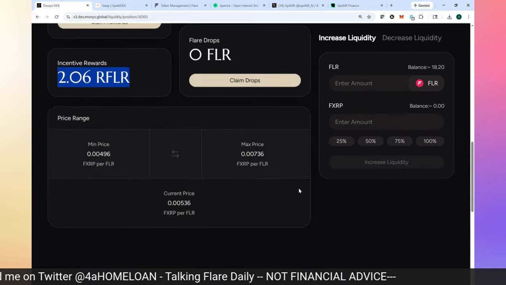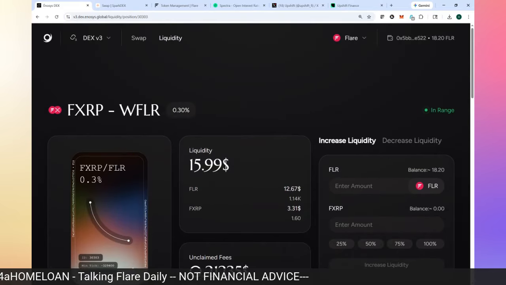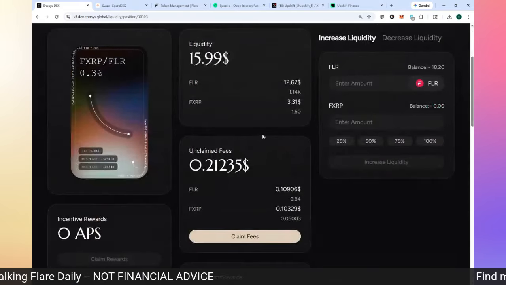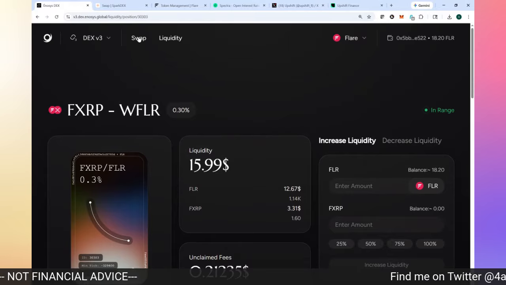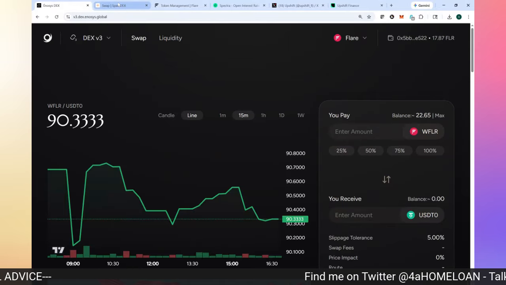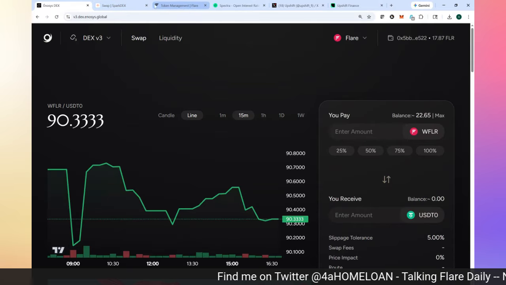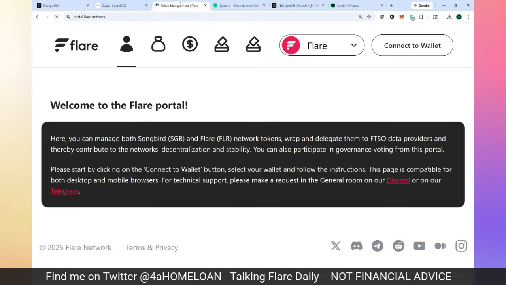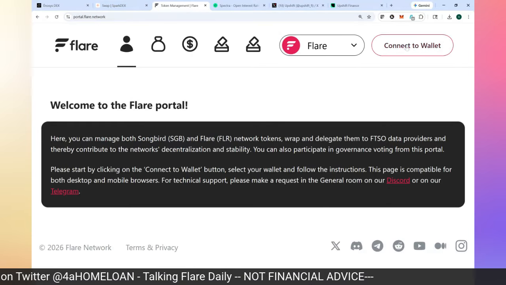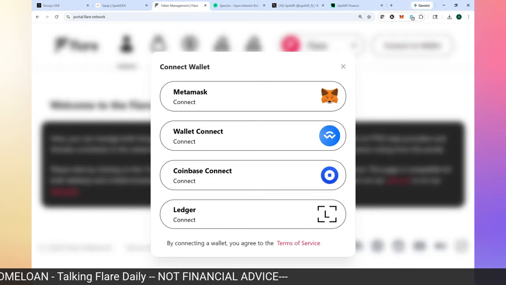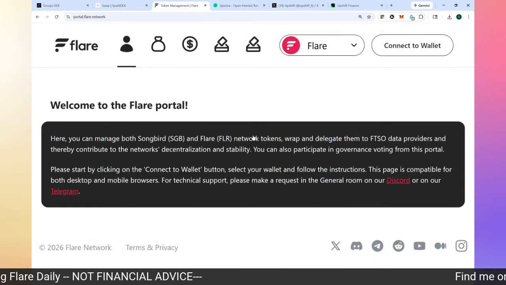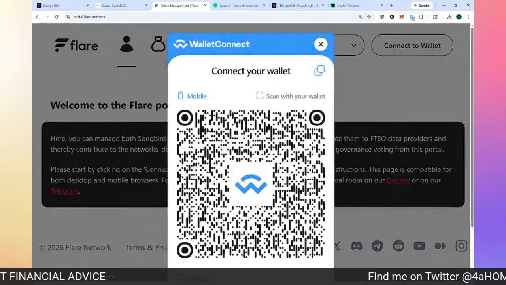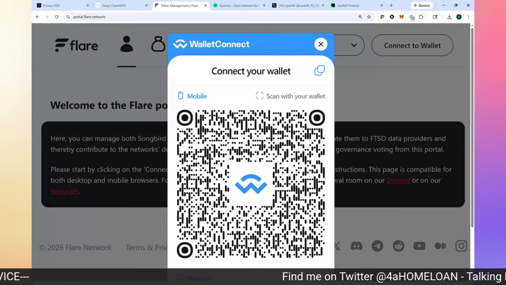And so that would be it for my rewards over here on Enosys in this LP pair. So I'm going to go from there. I'm going to go to the Flare portal. I got quite a bit to claim in the Flare portal. So let me go ahead and connect my wallet over here using Wallet Connect. I'm using the Bifrost wallet. And QR code, there we go.